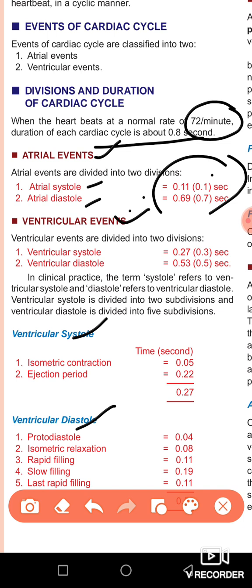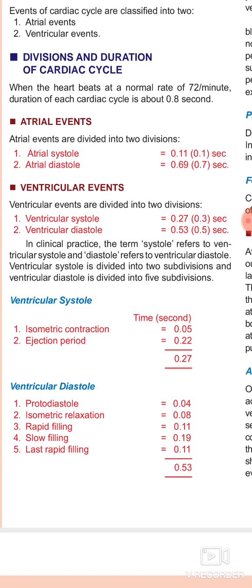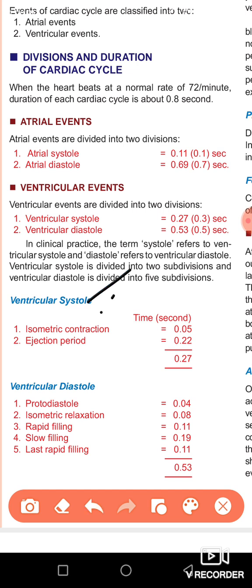In the ventricular events, again two events happen, ventricular systole and ventricular diastole, which represent the contraction and relaxation of your ventricles. The time duration for each of these events is also given, and you can see the time for ventricular systole here. Ventricular systole is further divided into isometric contraction and the ejection period, and ventricular diastole is the period during which the ventricles are dilated or relaxed.